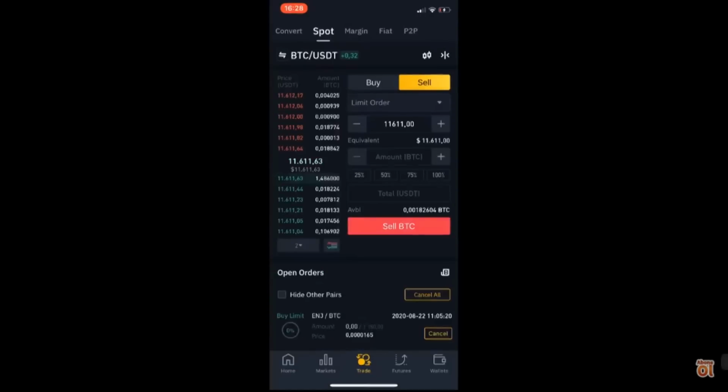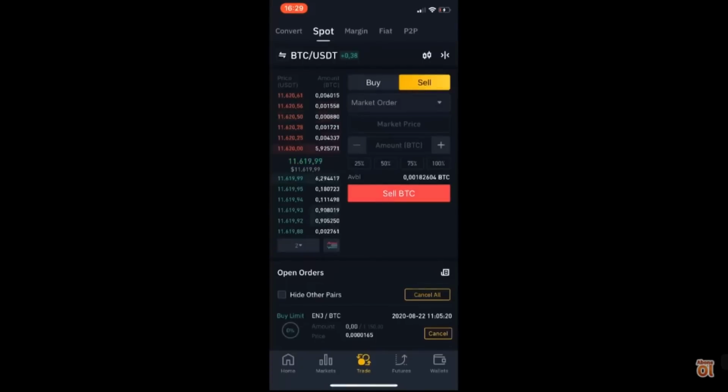There are 3 types of trade in the Bitcoin world. Just click limit order, market order, stop order. I will tell these step by step. Firstly, click market order. In this option, for example, I want to sell half of my Bitcoins. If I click sell BTC, I will directly sell my BTC and I will get the dollars. And the price is $11,600. The price is the current price, the market price. You cannot change the price in this option.